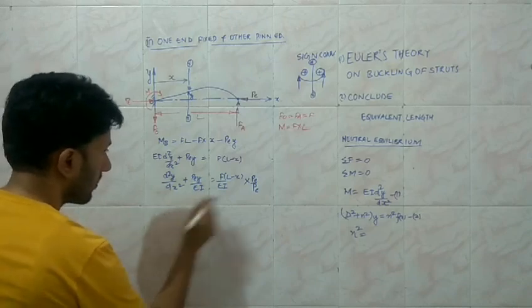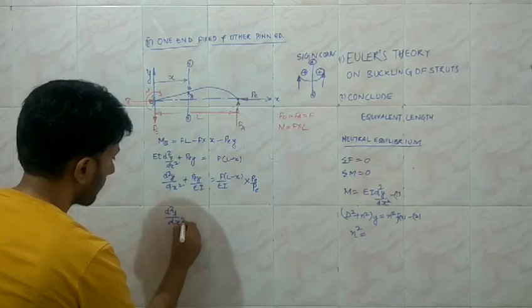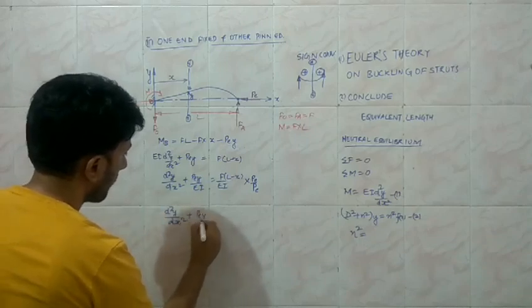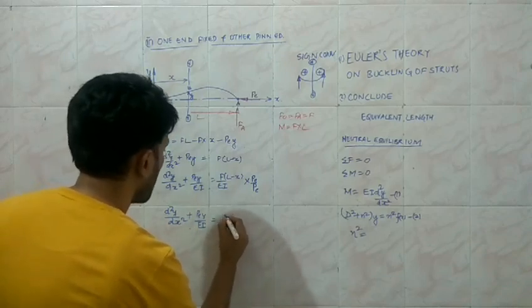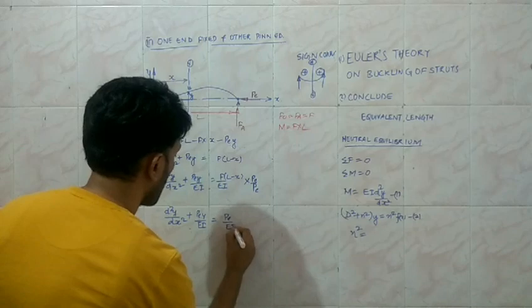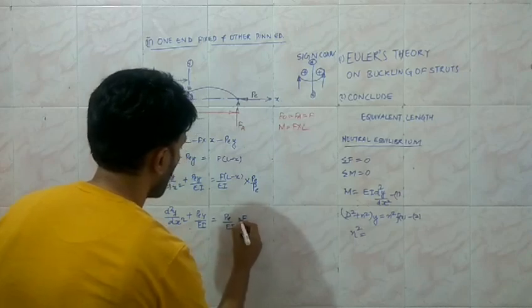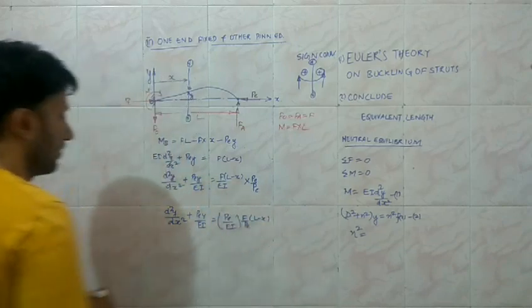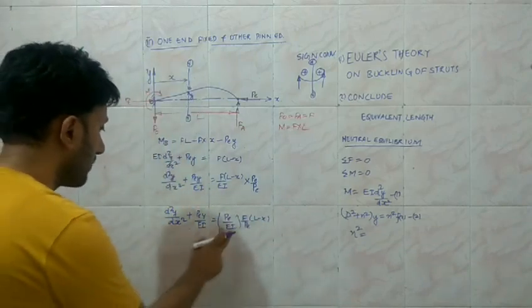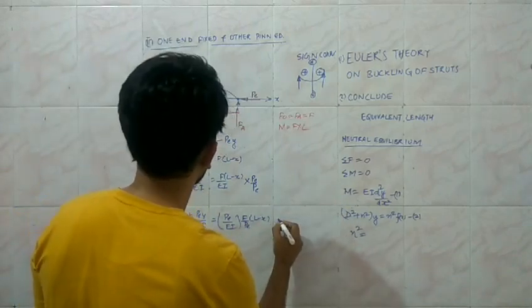So when we do it, the next is going to be d square y upon dx square plus PEy upon EI is equal to PE upon EI, and the remaining term is going to be F upon PE into L minus x. So when we compare this equation with the standard equation, say this is equation number 3.